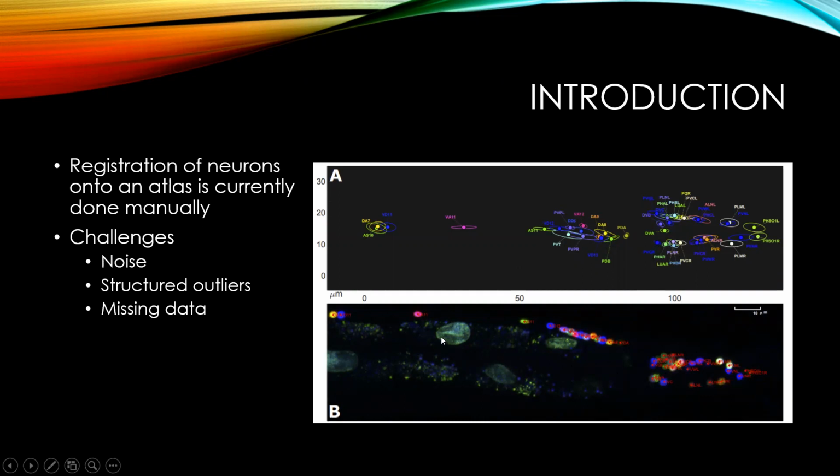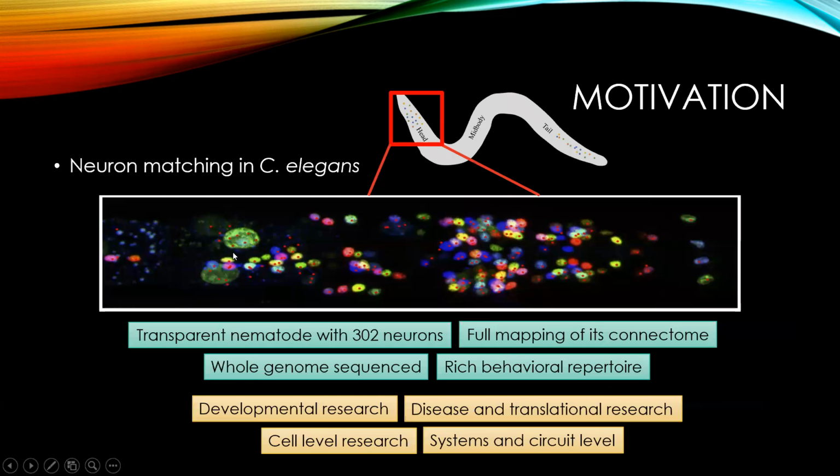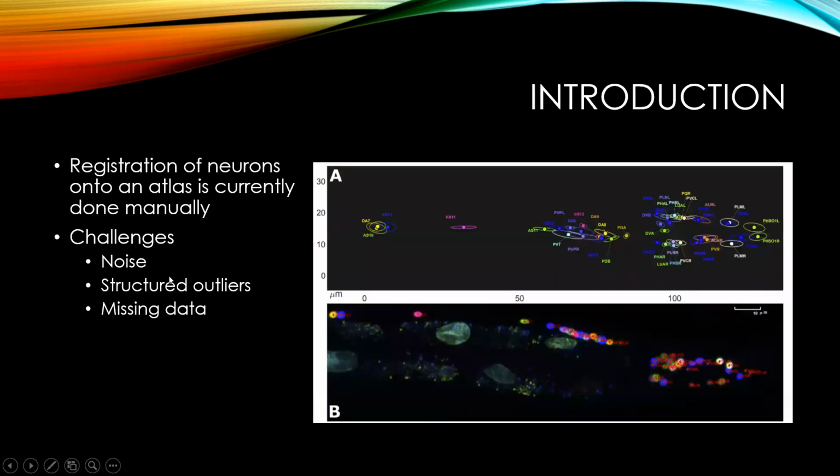And this is a hard and challenging problem because first of all, the images are noisy, and we see a lot of bright spots in the image that any detection algorithm could potentially identify as potential neurons. But for example, this green spot here, this is not a neuron. This is just a biological artifact that we're not really interested in. So this is what we call structured outliers. That the outliers are not just uniformly distributed in space, but they have some structure in them. And finally, we might actually have missing data as well. So there might be some of the neurons that do exist in this atlas, but do not exist in this image. So this is a distinction that we made between outliers and missing data.